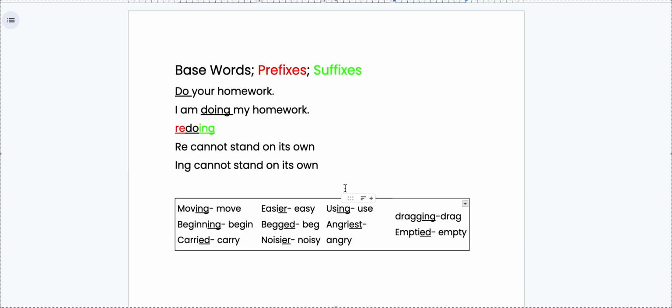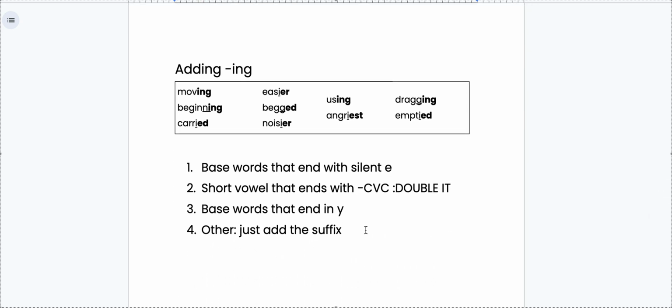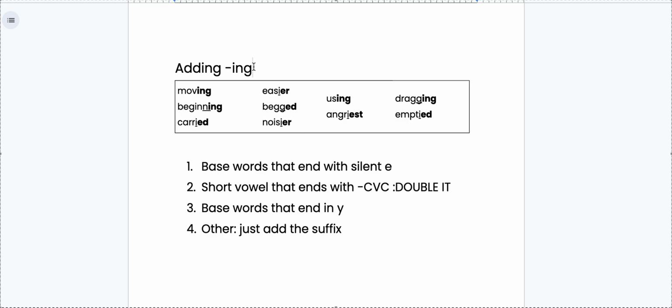ED. Do you notice that all of our suffixes come at the end of our words? Ing, ED, ER, ING. All of these come at the end of our word. So when we are looking at our spelling patterns for this week, we're talking about adding ING, we're talking about